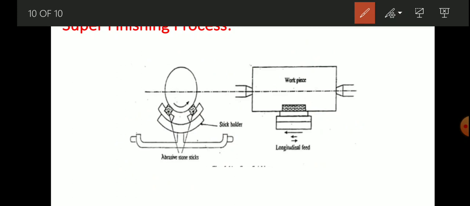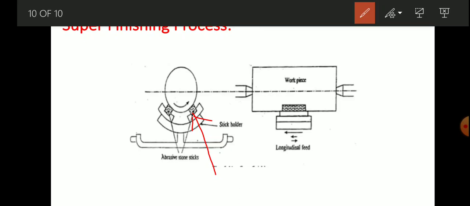Now, super finishing is a micro finishing process that produces a controlled surface condition on parts, which is not obtained by any other method, by using bonded abrasive stones. These are bonded abrasive stones. A very thin layer of metal, that is from 0.005 to 0.02 mm, can be removed.